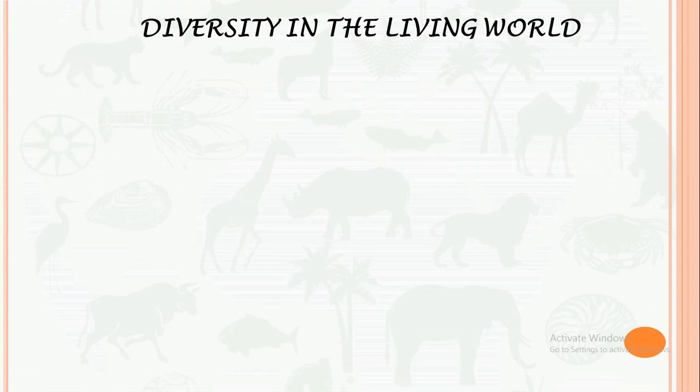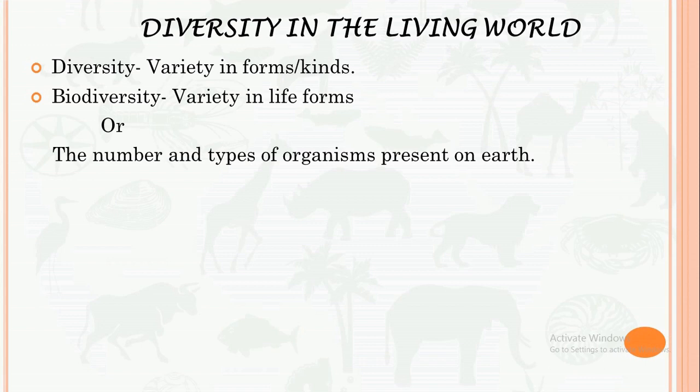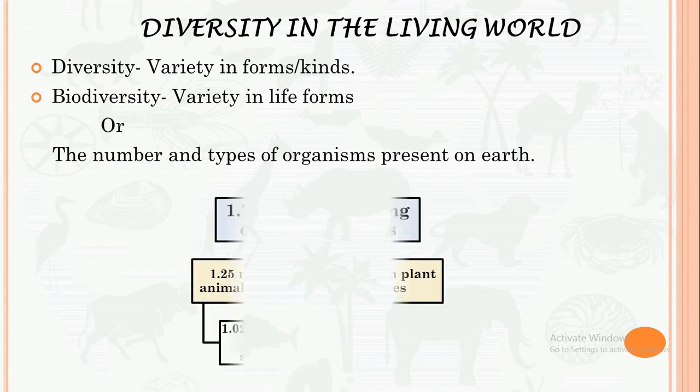Next topic is diversity in the living world. Diversity means variety in forms or kinds. And if we add bio word with diversity, then it becomes biodiversity, which means variety in life forms or the number and types of organisms present on Earth.